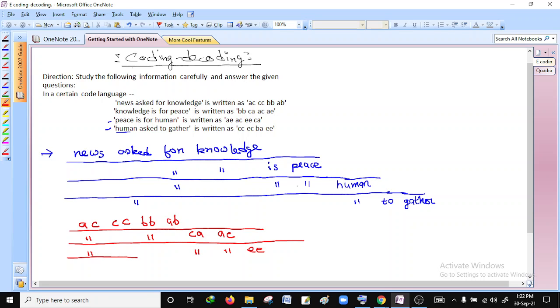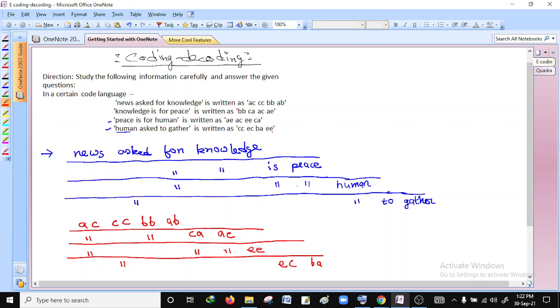Now look at the code for the last sentence. What is the code for it? It is CC. Is there any CC in these three codes? Yes, it is in the first sentence. So give a common sign below it. Is there any EC? No, there is no EC in the first code, second code and the third code, so write EC here. Okay, is there any BA in the first code? No, in the second code no, in the third code no, so write BA here.